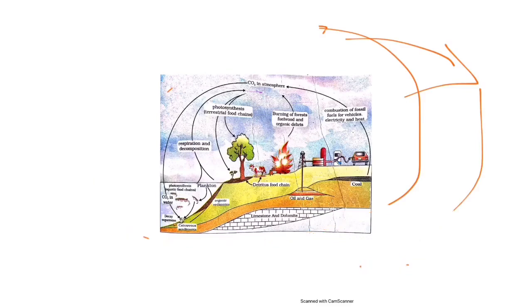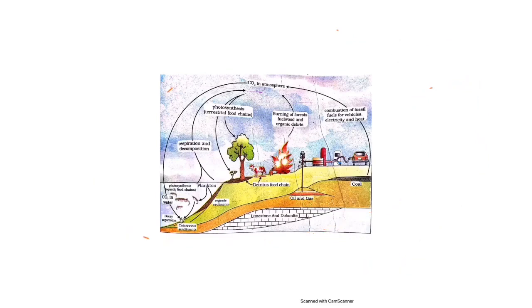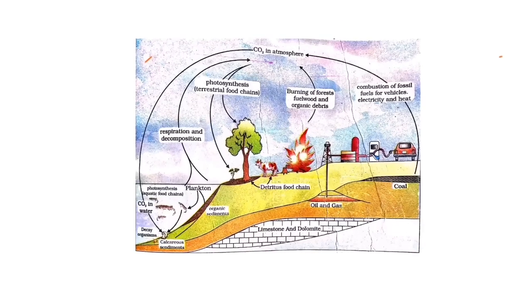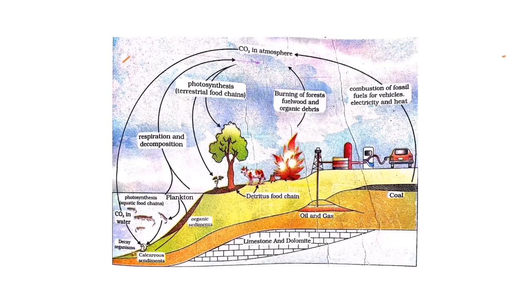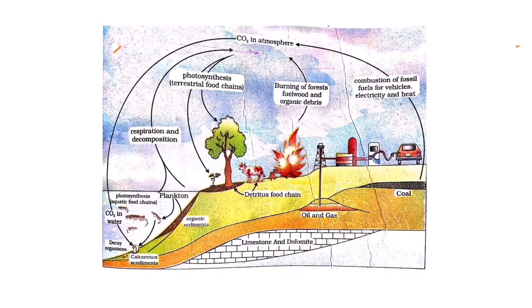We have two types of nutrient cycling: gaseous nutrient cycling and sedimentary nutrient cycling. The first one is gaseous nutrient cycling. In that we are going to study the carbon cycle. Carbon is an important nutrient present within the atmosphere.